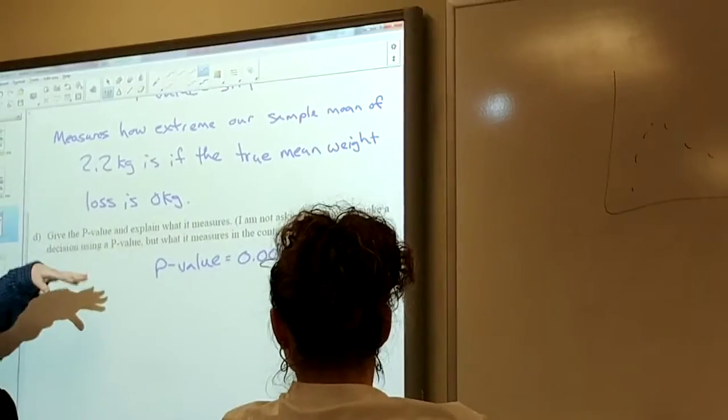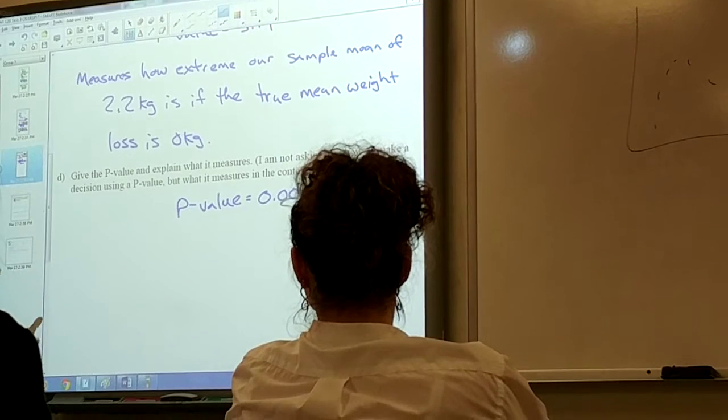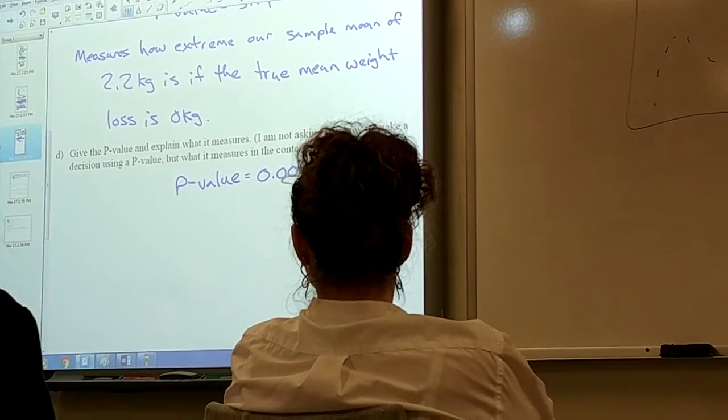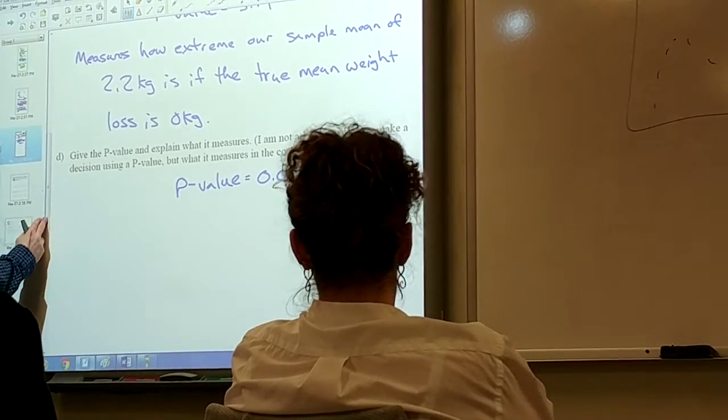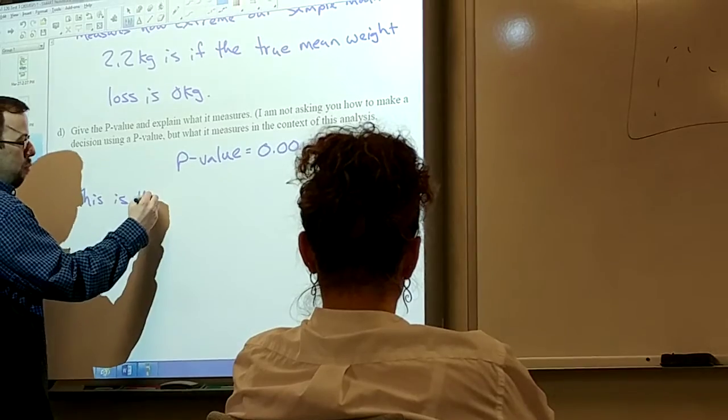So, very similar, but this is just the probability that we would get a sample weight loss of 2.2 kilograms if the true average weight loss was 0 kilograms. So, this is the probability